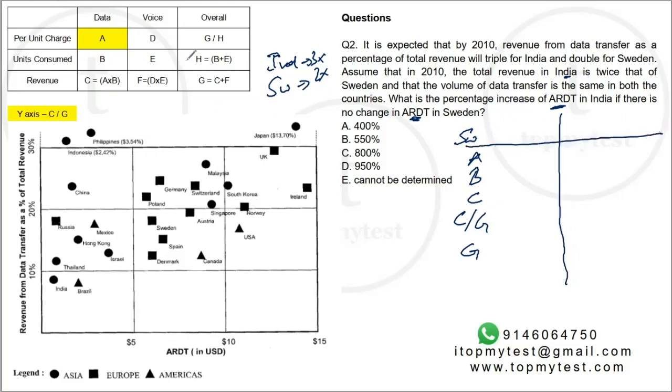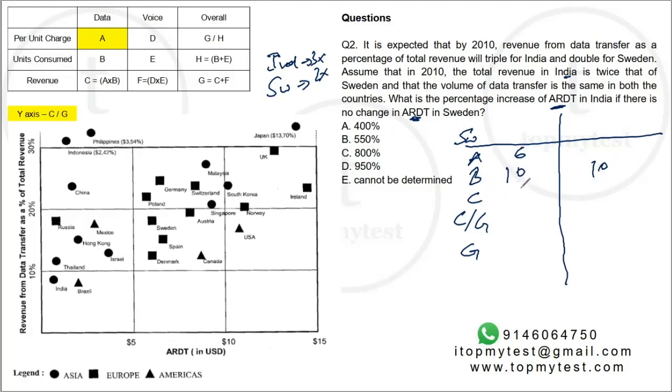Okay, Sweden's ARDT number. Sweden is here. Sweden's ARDT number is about 6. Volume of data transfer is the same in both the countries. So let's assume 10 units here. So this will be 10 units here as well.